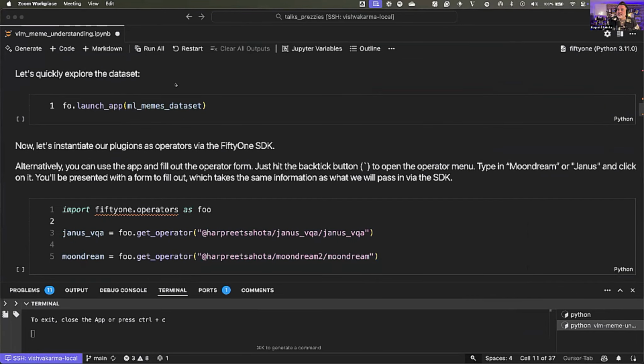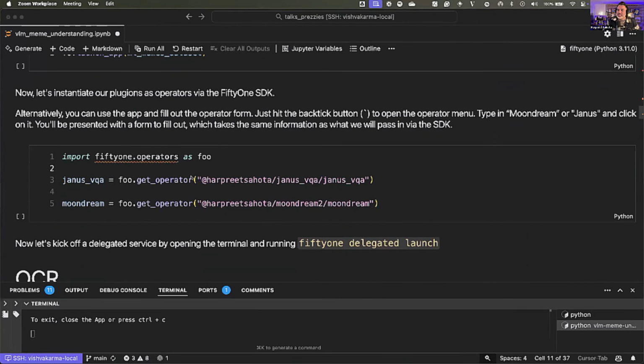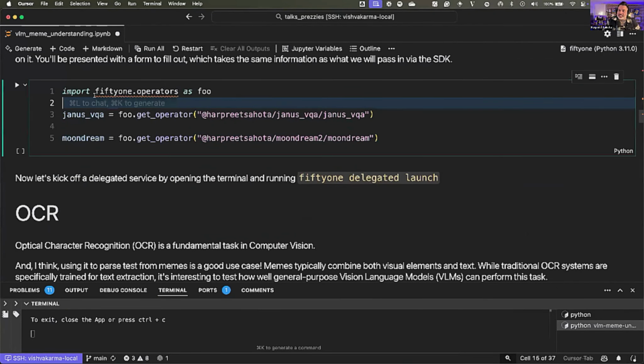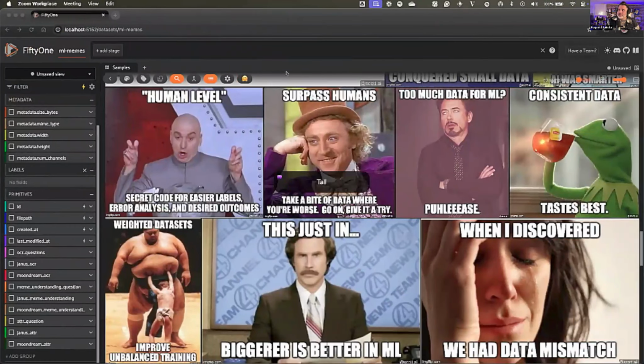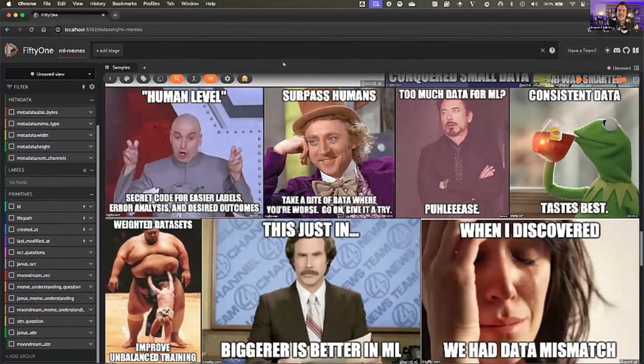So first thing we're going to do after we download our data set, after we've downloaded our plugins, after we've done a quick little visual vibe check of what's in the data set, we instantiate our operators. And so an operator allows you to interact with the plugin programmatically. However, you can also interact with the plugin in the app.